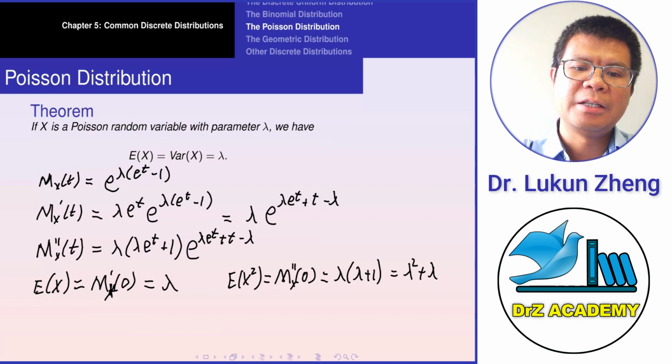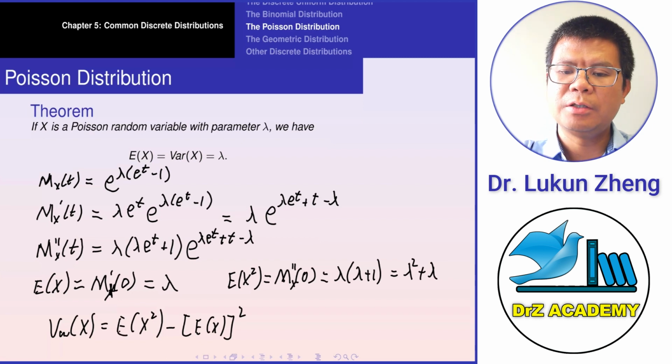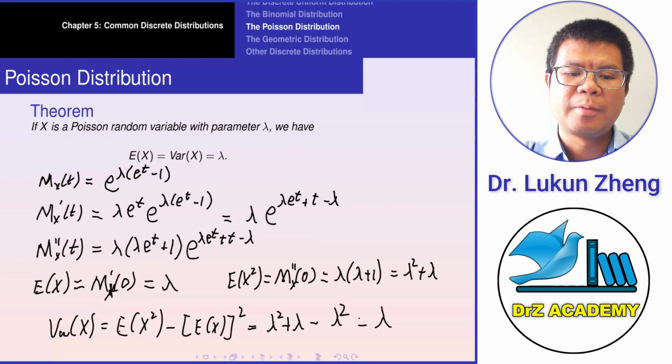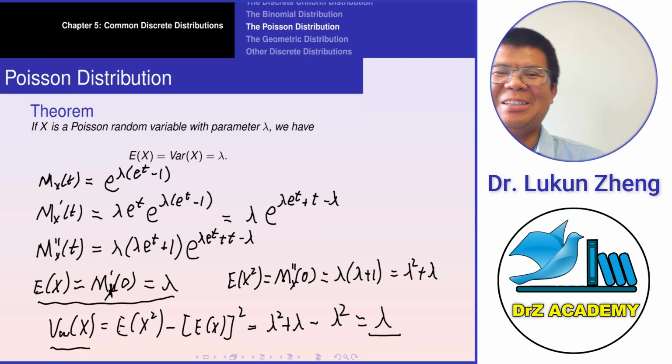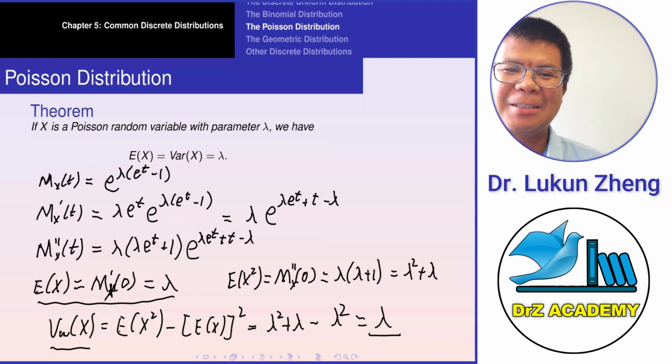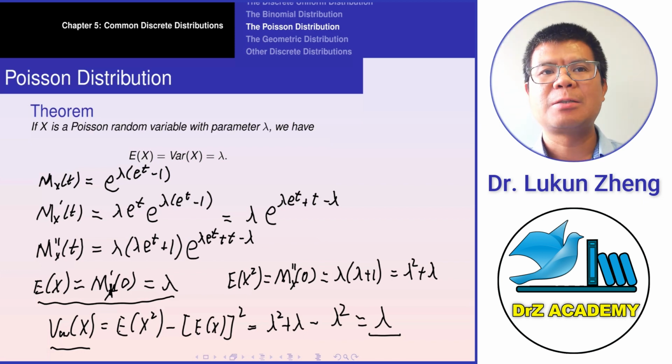And then the variance of x is going to be the expectation of x squared minus the square of the expectation. So this is lambda squared plus lambda minus lambda squared, which is lambda. Therefore, the expectation is lambda, the variance is also lambda. So we got this theorem proved: if x has a Poisson distribution with parameter lambda, then the expectation and the variance are both lambda.